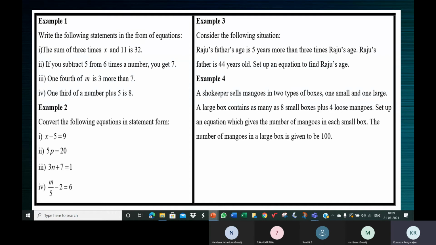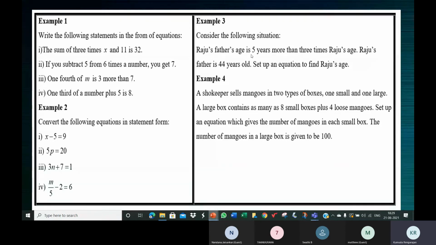What is 3 times Raju's age? Ma'am, 3x. Okay, what is 5 more than 3 times Raju's age? Ma'am, 5 minus 3x. No. One minute. See here, children. Let Raju's age be X. Is that understood? 3 times Raju's age is how much? Ma'am, 3x. Raju's age is X, so 3 times Raju's age is 3x.